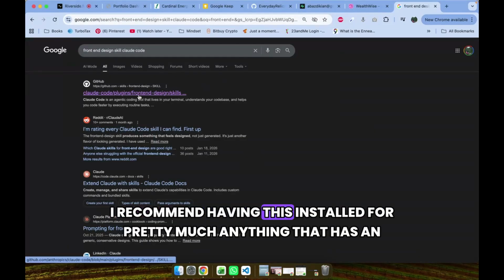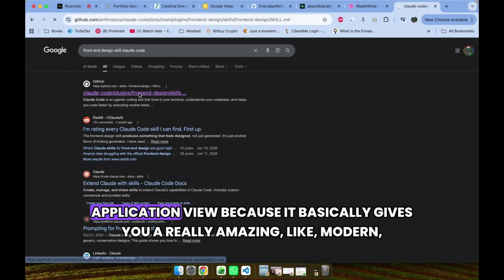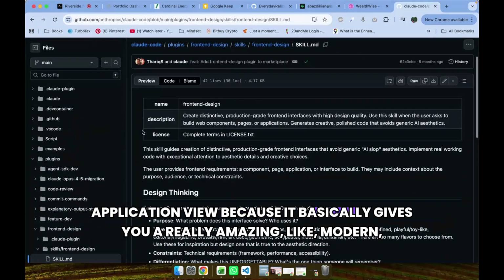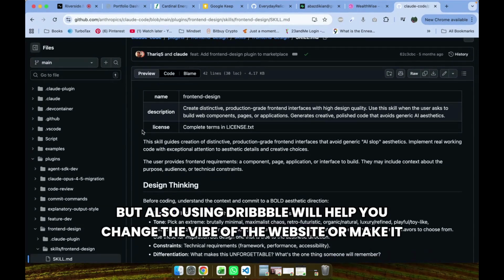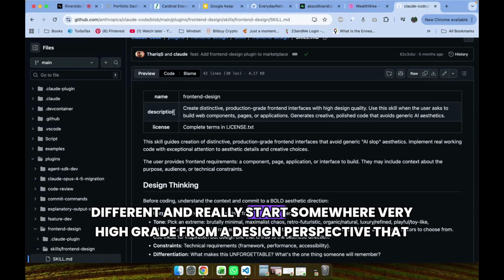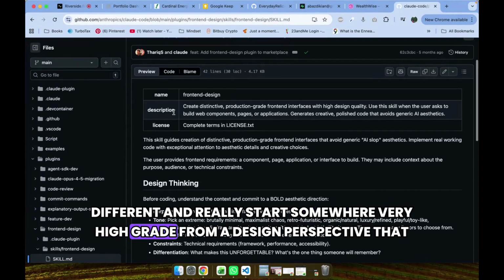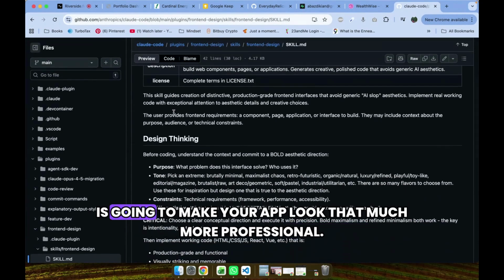I recommend having this installed for pretty much anything that has an application view because it basically gives you a really amazing, modern, beautiful, clean design that you might not get otherwise. But also using Dribbble will help you change the vibe of the website or make it different and really start somewhere very high grade from a design perspective. That's going to make your app look that much more professional.